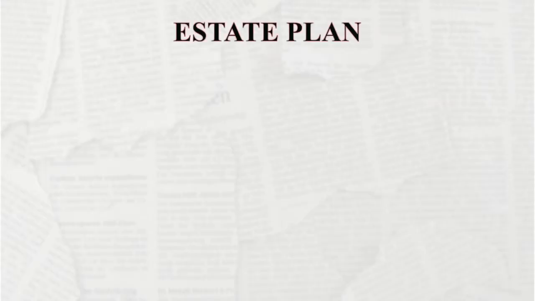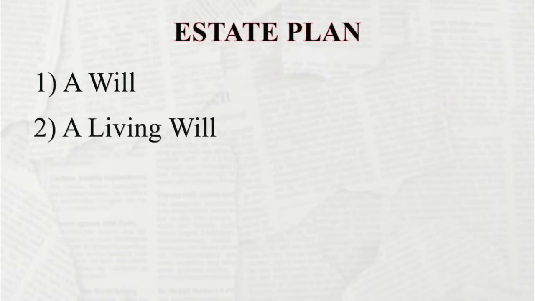An estate plan should include: 1. A will. This is for future property distribution decisions. Without a will, you will have no say in what happens to your property. It is also important to remember that you can make changes to your will at any time, so long as certain procedures are followed. 2. A living will for healthcare decisions.